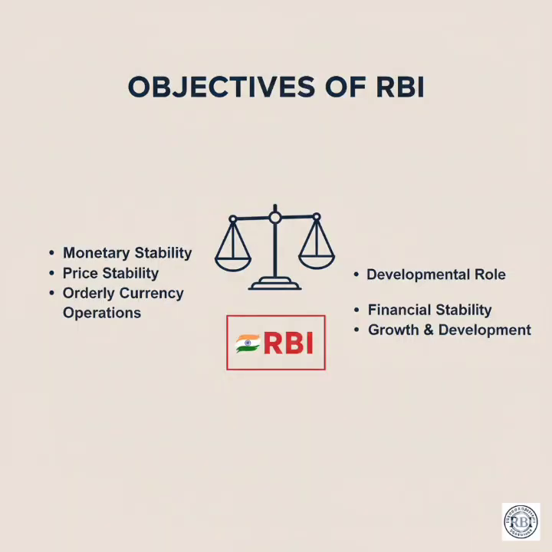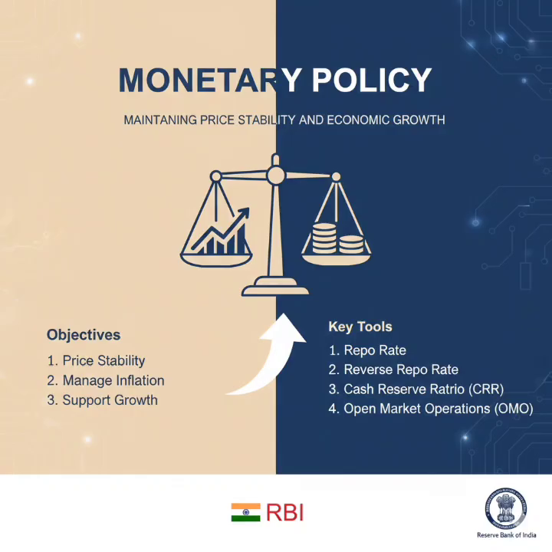Now the question is, what are the objectives of RBI? The objectives of RBI are, first, it is the currency issuer or the regulator of the issue of banknotes, then maintaining foreign reserves, then operating the credit and currency system of the country, and maintaining price stability. Now the question is monetary policy.